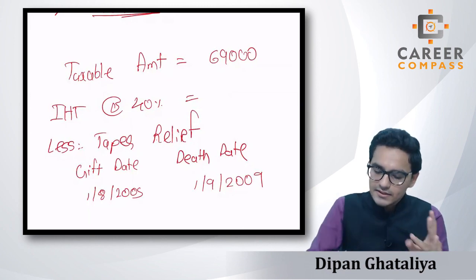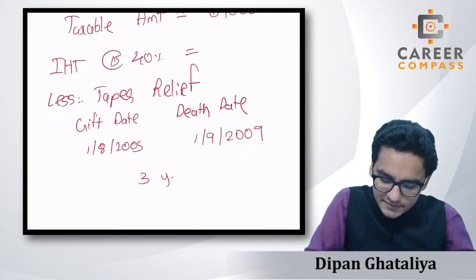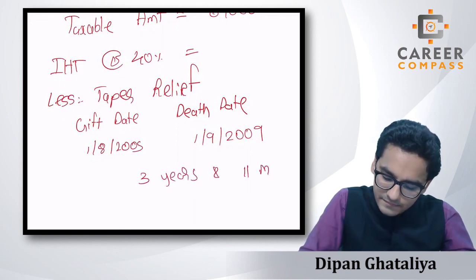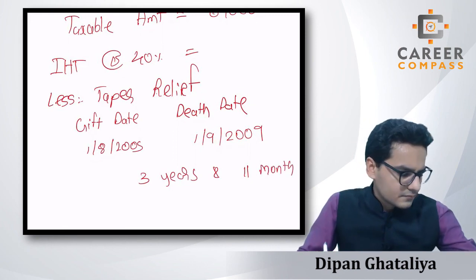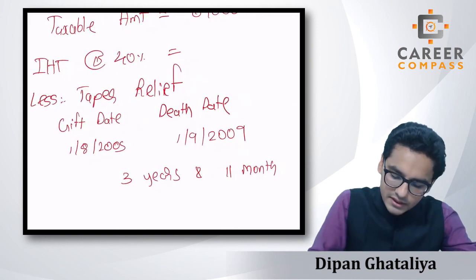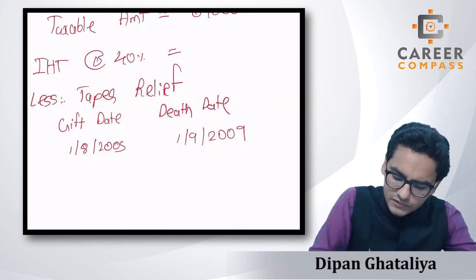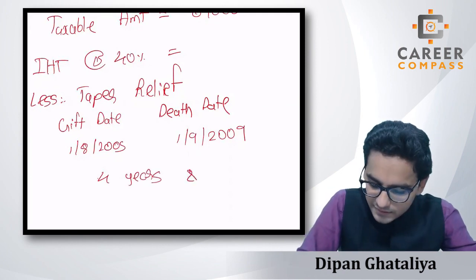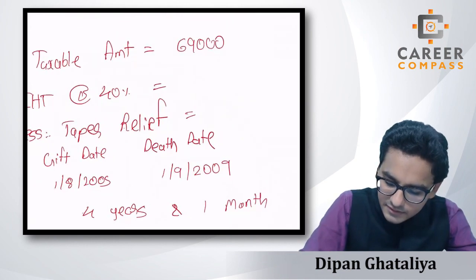I think 3 years full and 11 months. No, no students, it will be 4 years full and 1 month over. Sorry, that was my mistake. So that is 4 to 5 years, so we can claim taper relief at the rate of 40%.